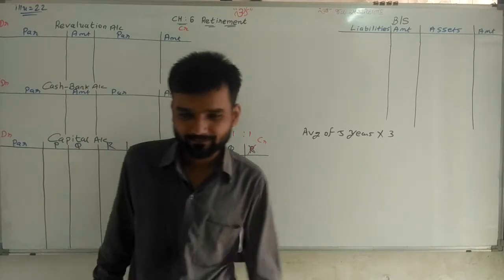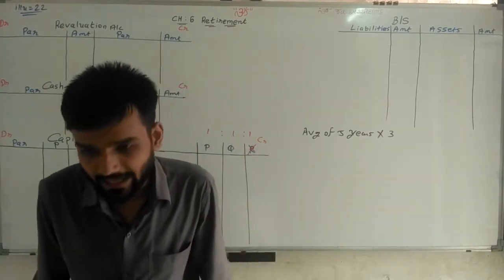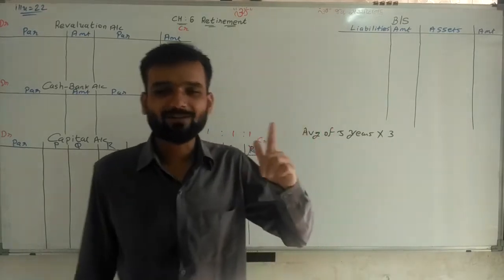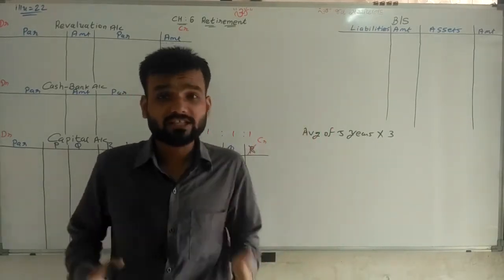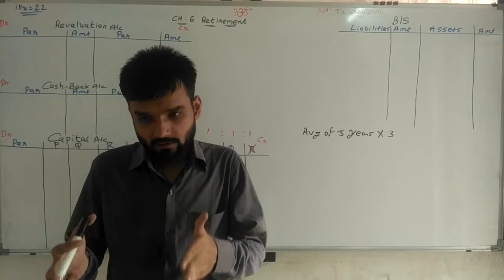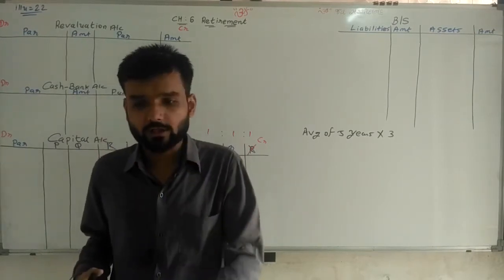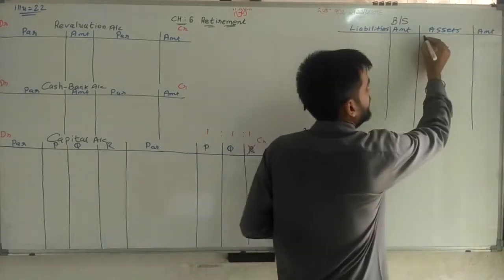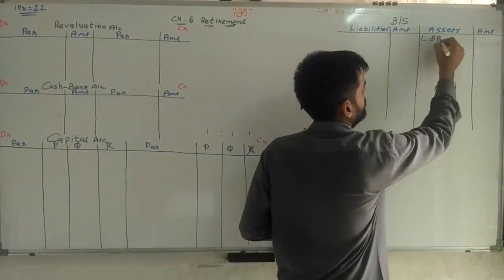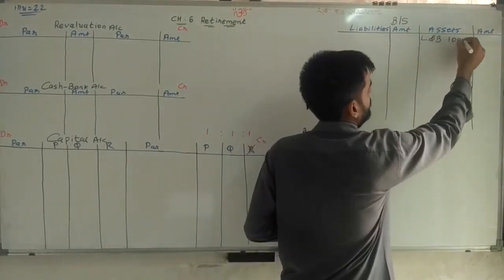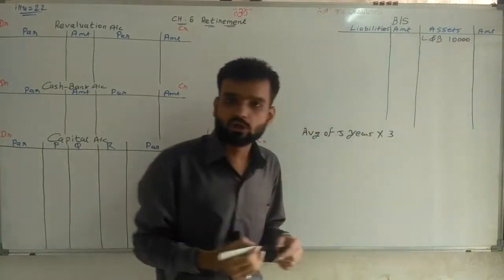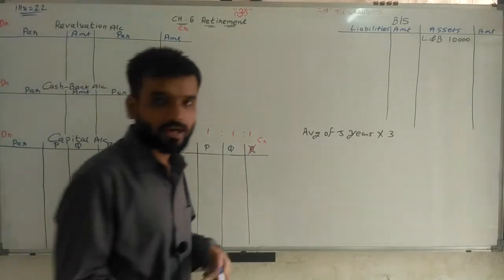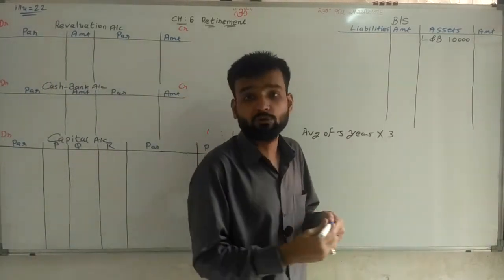Now going ahead, the value of land and building is rupees 15,000. What is given in the old balance sheet? Land and building is given as 10,000. Now its value is 15,000. So I have to write here land and building. 10,000 rupees is given in the balance sheet, but now its value increased by 5,000 because 15,000 is the new value.